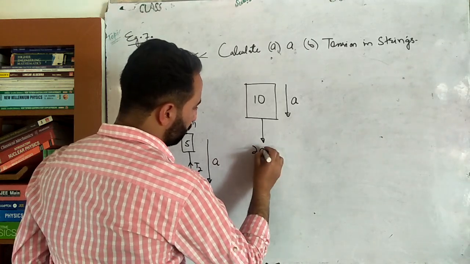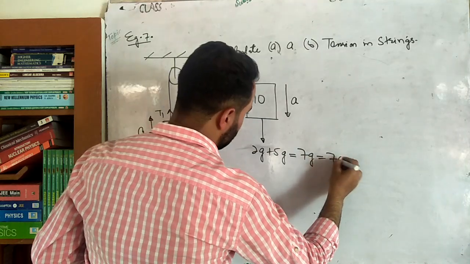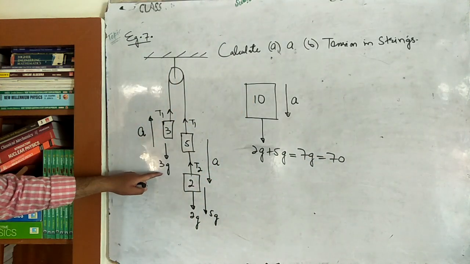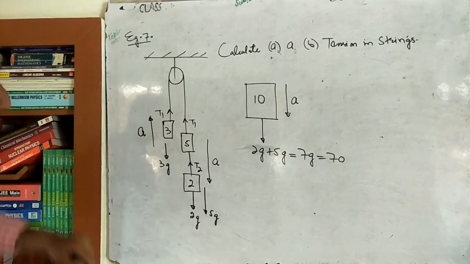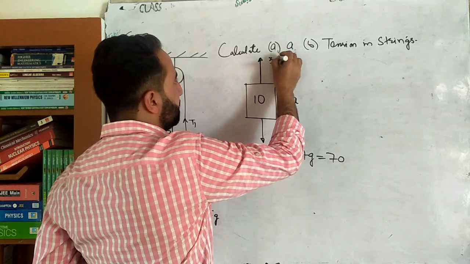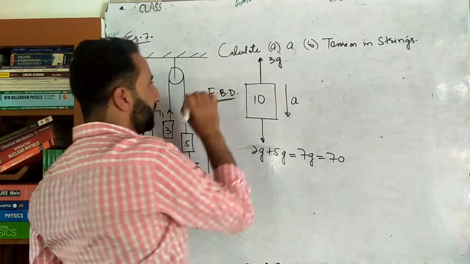I will write like this: 2g plus 5g, which is equal to 7g, or which is equal to 70 Newton. ठीक है ना बेटा? And then this force, this 3g, it is downwards, but it's opposed to A. So that means it is opposed to A. I'll show it here, this 3g. So here is the free body diagram for the entire system, FBD for the entire system.